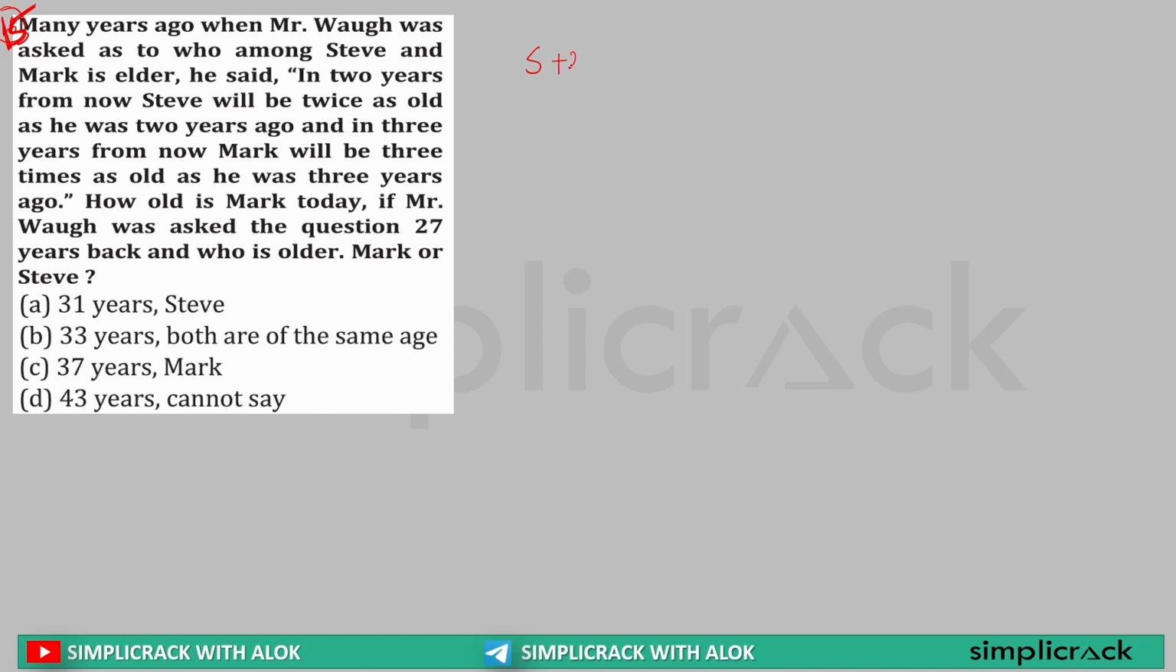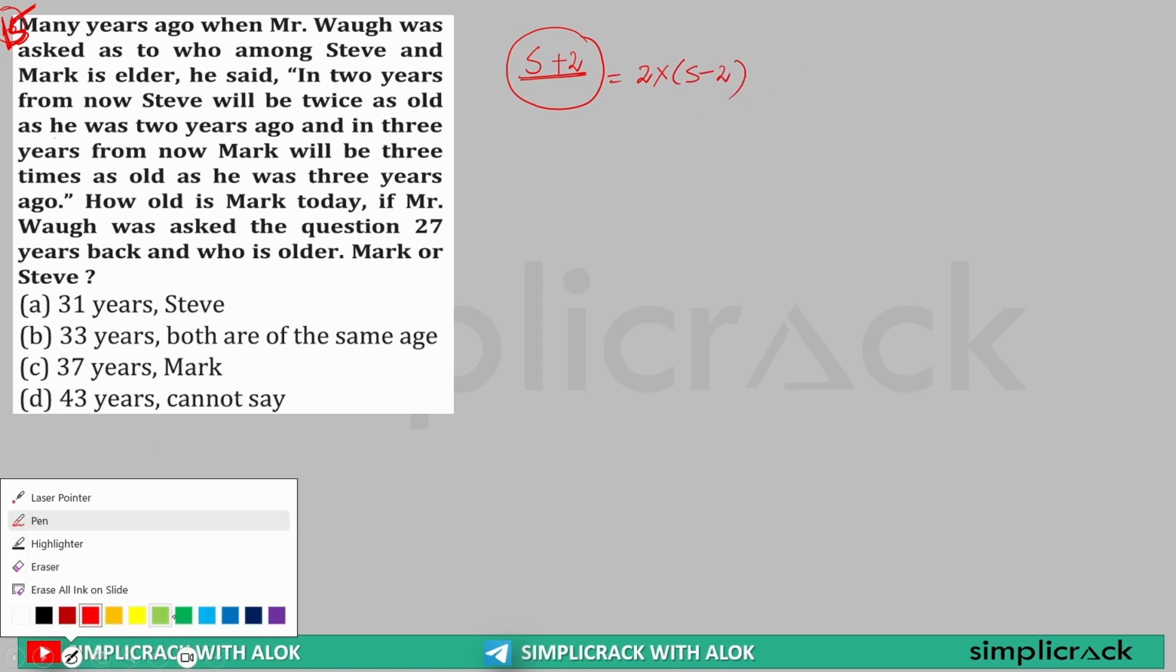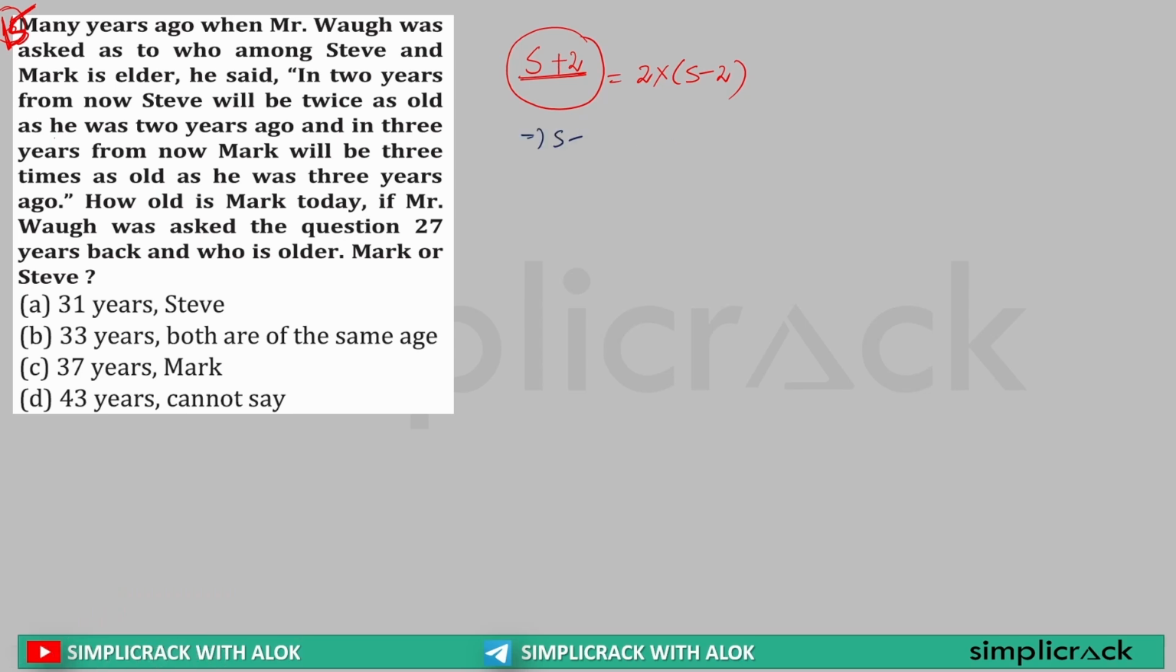So after 2 years, what will be the age of Steve? It will be S plus 2. So this S plus 2 will be twice as old as he was 2 years ago. 2 years ago, Steve's age was S minus 2. This can be further written as S plus 2 is equal to 2S minus 4. This can be written as 2S minus S is equal to 4 plus 2, which is equal to 6. So S is equal to 6. So Steve's age, the age Mr. Wolf was discussing, was 6 years.